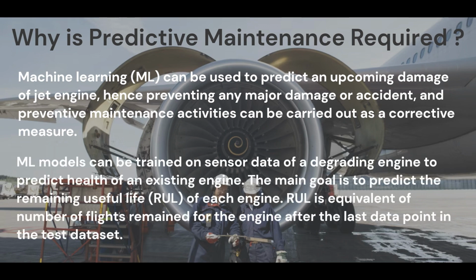ML models can be trained on sensor data of a degrading engine to predict health of an existing engine. The main goal is to predict the remaining useful life, RUL, of each engine. RUL is the equivalent of number of flights remained for the engine after the last data point in the test dataset.